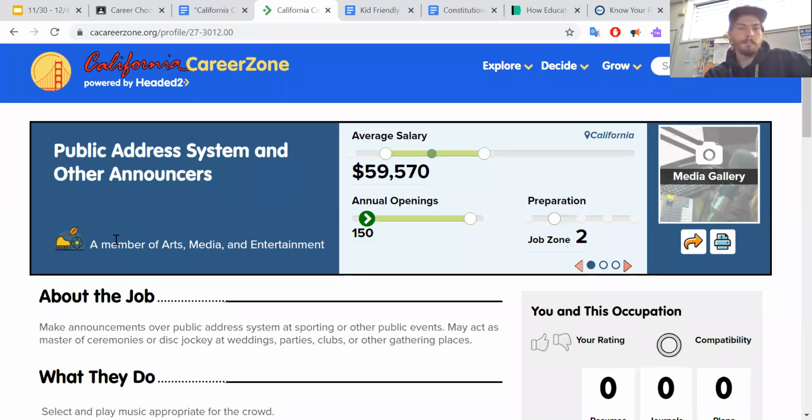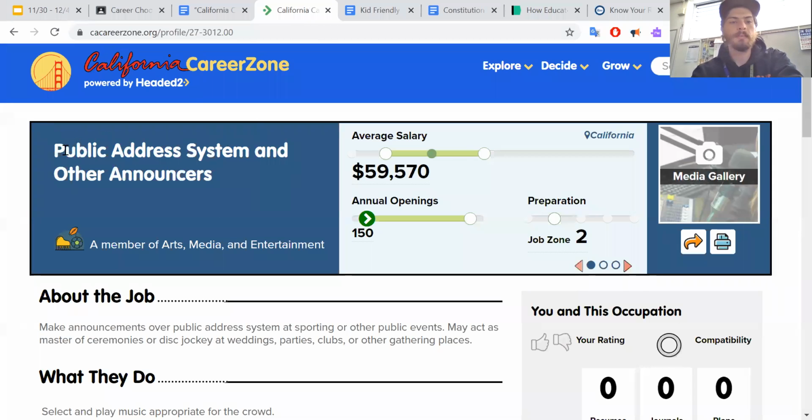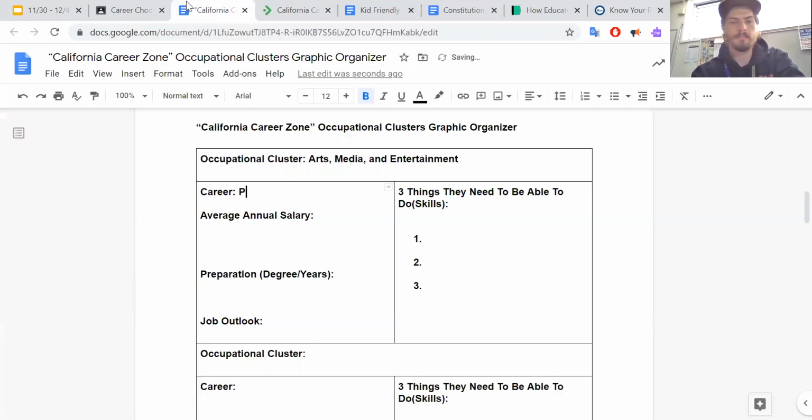This is like the big genre. This is the big sector that we chose at the beginning, the thing with the soccer ball and the piano and the football. This is that. So I would put arts, media, and entertainment. Okay. Next, it asks me what career is it. So as far as career, it is a public address system announcer.